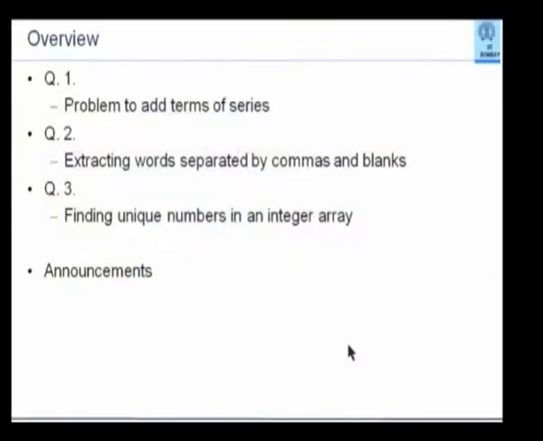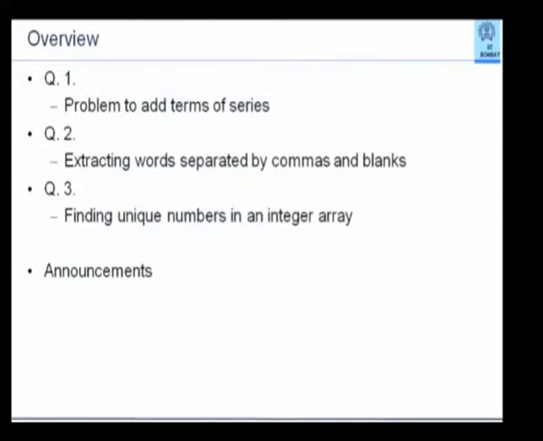So the first question is about a problem to add terms of a series. This could be the most straightforward question, and I am really pained to see that people were not able to solve this question properly. The second question is about extracting words, as I said, from a sentence which are separated by commas or blanks, and work out a particular solution.